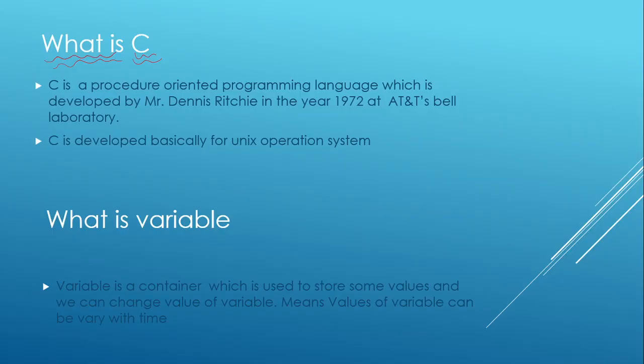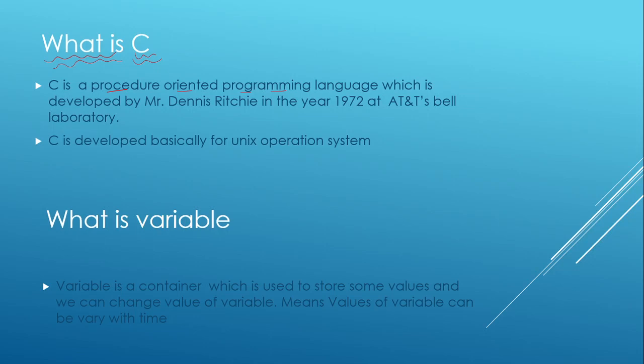If we say it in normal words, what is C? C is nothing but a procedure oriented programming language. Procedure oriented means that in this we will follow a particular procedure, a step by step execution goes on.